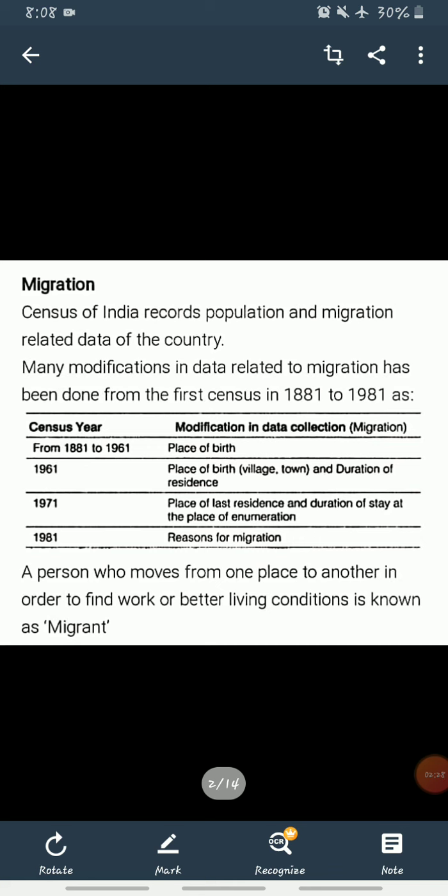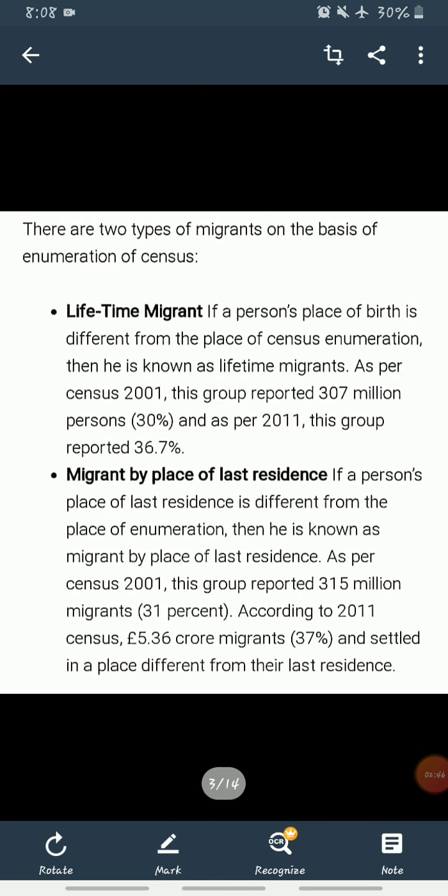Now, what is a migrant? A migrant means a person who moves from one place to another in order to find work, better living conditions, a job, for education or other things. Clear these things? Okay. Now come to the next. Migrants are of two types on the basis of enumeration of census. These are lifetime migrant and the other one is migrant by place of last residence.